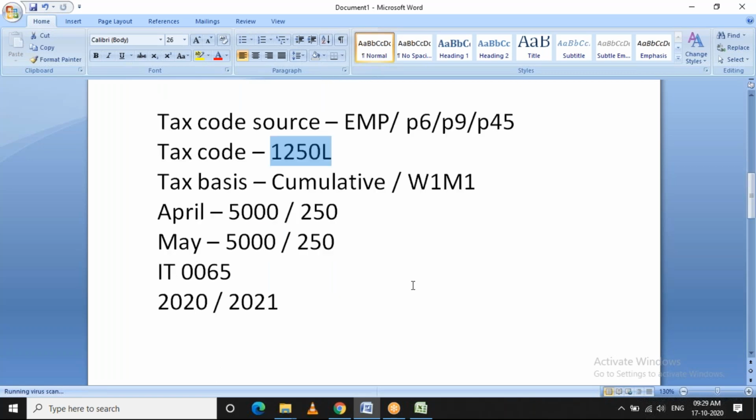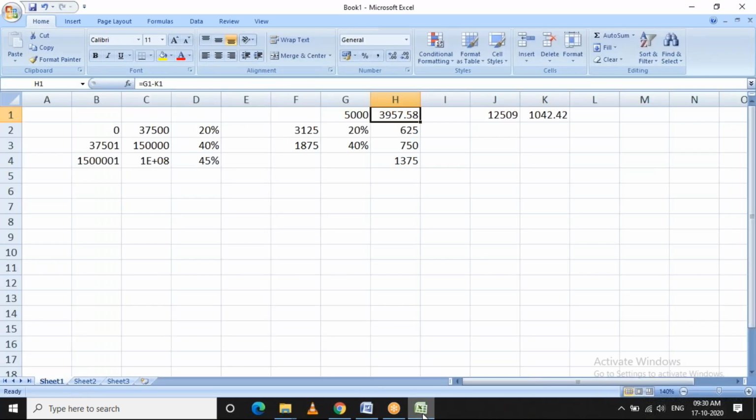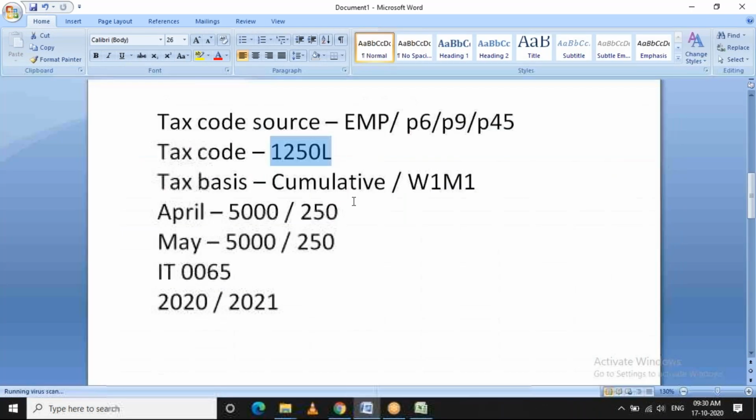So why have you taken 9 there for L? That's a standard calculation. There are various different tax codes like 250L, which start with L, and sometimes tax codes start with K, and there are certain tax codes called 0T, DR. So these are all different tax codes. The difference is if it comes with L or K, whatever it is, it should be replaced with 9 as per the legislation.